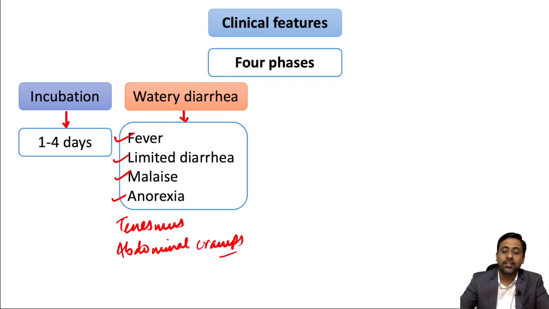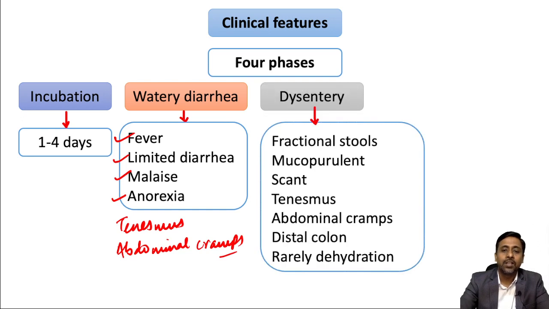Okay, and the third phase is dysentery, which is characterized by fractional stool. Fractional stool means uninterrupted mucopurulent scanty blood containing stool. Okay, so this is characterized by fractional stools. So this is the characteristic of dysentery seen in Shigella. Small amount of stool containing mucus and blood.